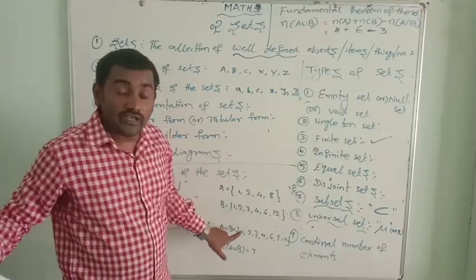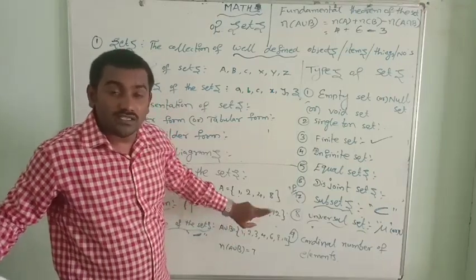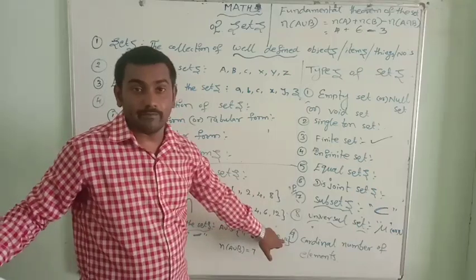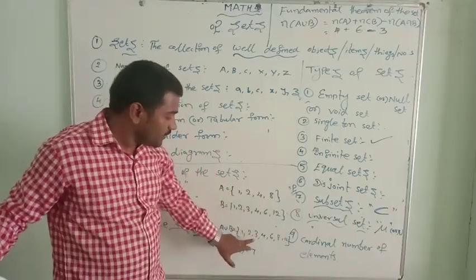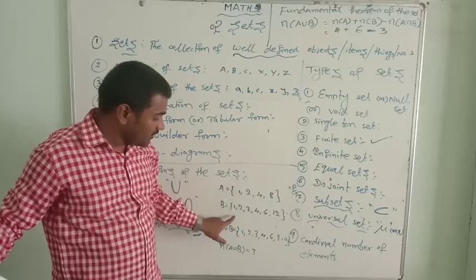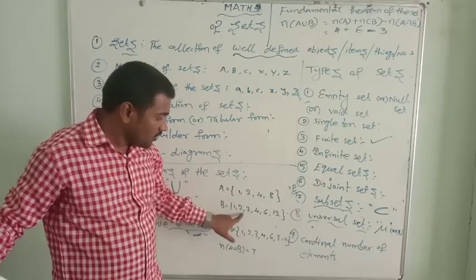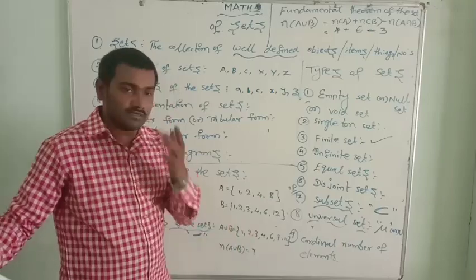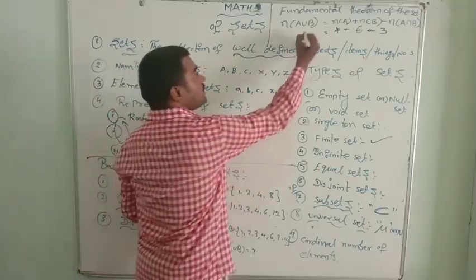Remember, when you are doing A union B, the elements should not be repeated. If there is a common element, you should write it only once. Here 1 and 1 are common elements, but we need to write it only once. 2 also we have in both sets, and we write it only once. So n of A union B equals 7.